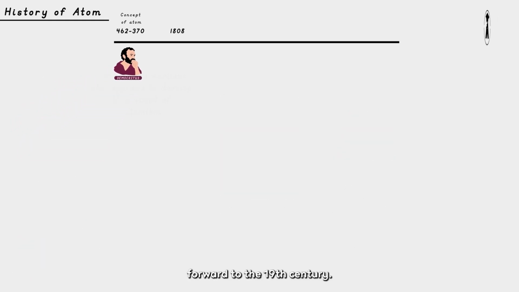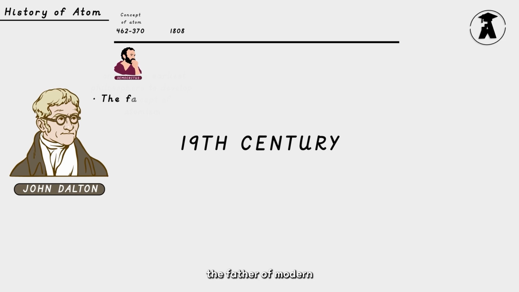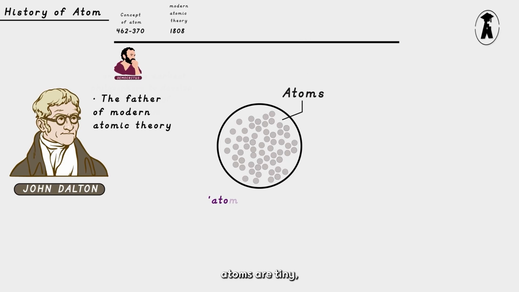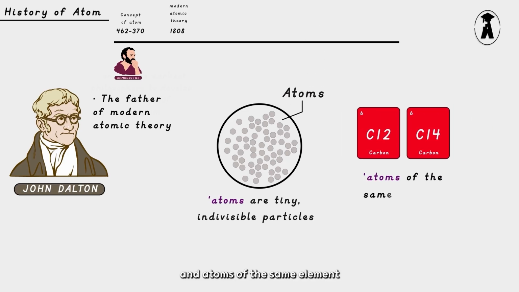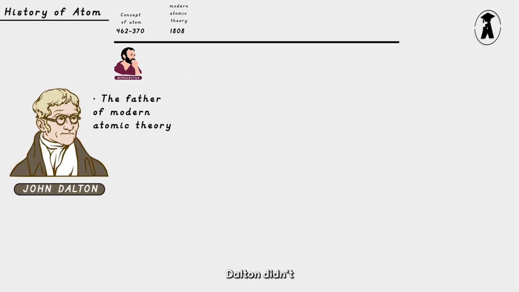Now let's fast forward to the 19th century. John Dalton, the father of modern atomic theory. John Dalton developed the first scientific atomic theory supported by experiments. He showed that atoms are tiny, indivisible particles, and atoms of the same element are identical in size and mass. Dalton didn't just talk about atoms, he proved they made sense scientifically.